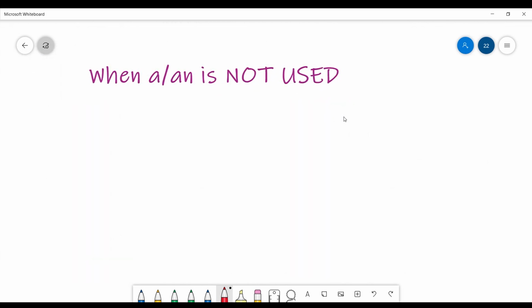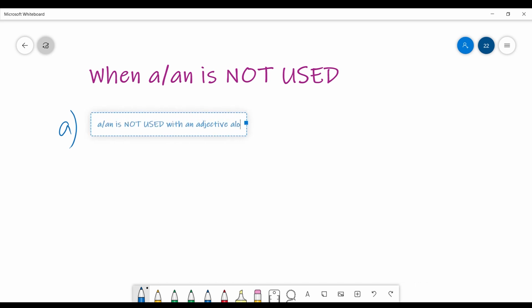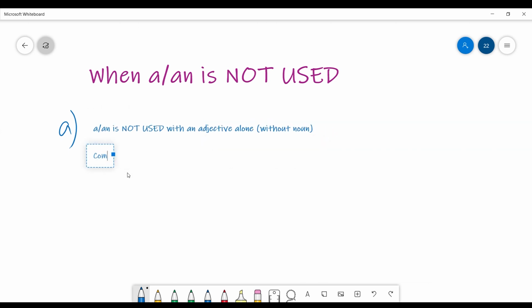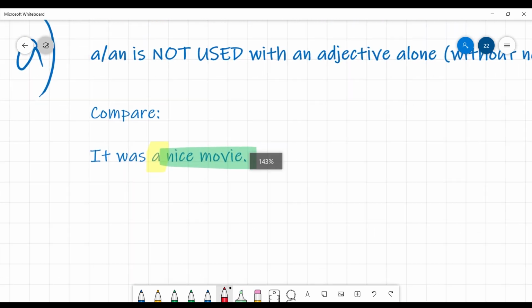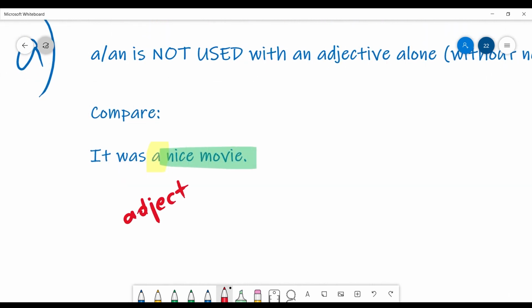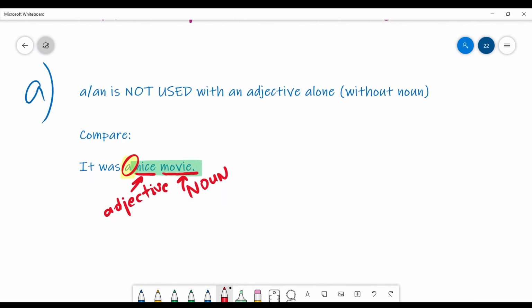And now the nuance of not using a or an. The first case: a or an is not used with an adjective alone, without a noun, right? Once again, adjectives alone, without a noun. So for example, "it was a nice movie." Here we have an adjective, nice, and we have a noun, movie. Therefore, we use the article a, because again, movie is a singular countable noun.